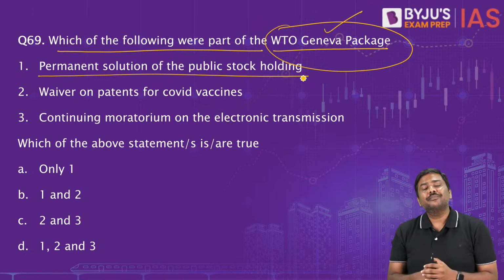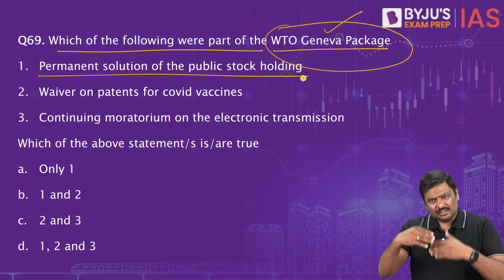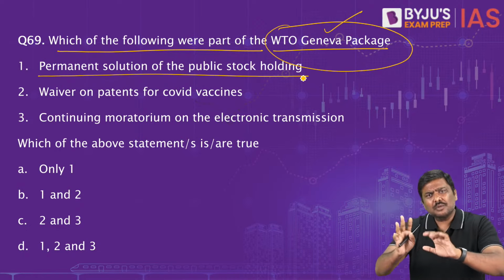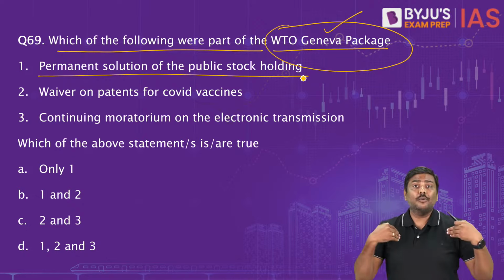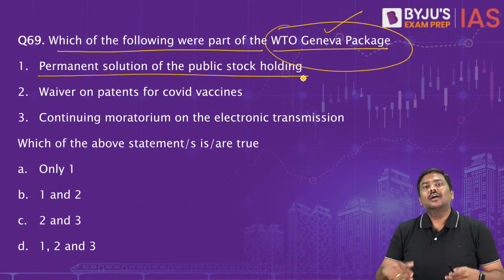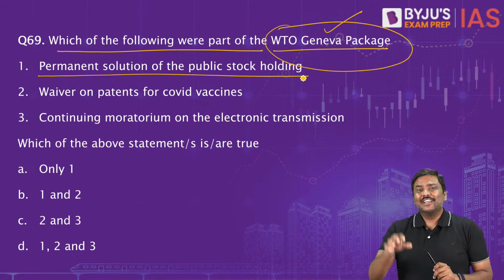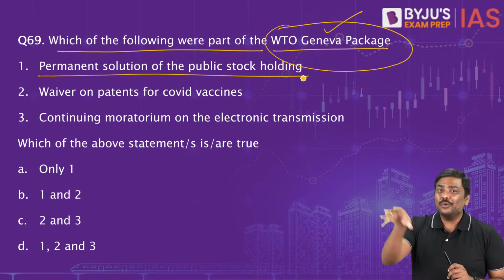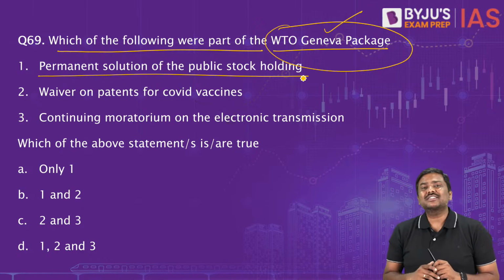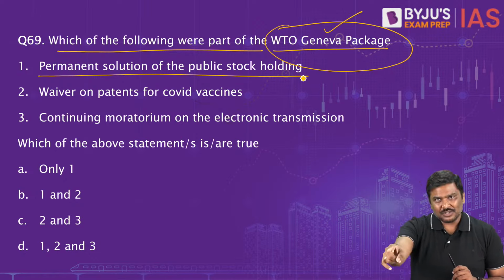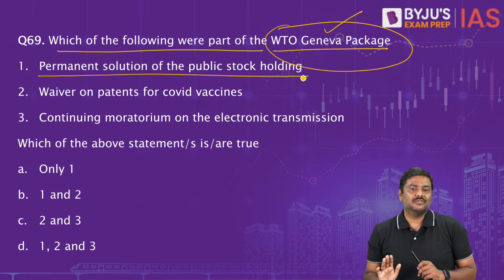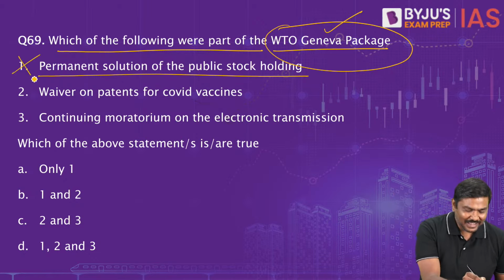No permanent solution. After that, in 2017, at Buenos Aires, Argentina, one more ministerial conference was conducted. The Government of India said, I want a permanent solution. Again, no permanent solution was found. Very recently, in 2022 in Geneva, again there was a discussion. The Government said, I want a permanent solution. No permanent solution has been found. Okay, so the first one is wrong.